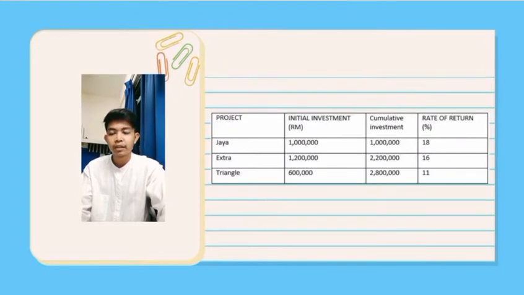So next, what we have to do is copy the table of investment given in the question, and add the cumulative investment and calculate it. What I get is the cumulative investment for Jaya is 1 million, for Extra is 2.2 million, and for the Triangle is 2.8 million.